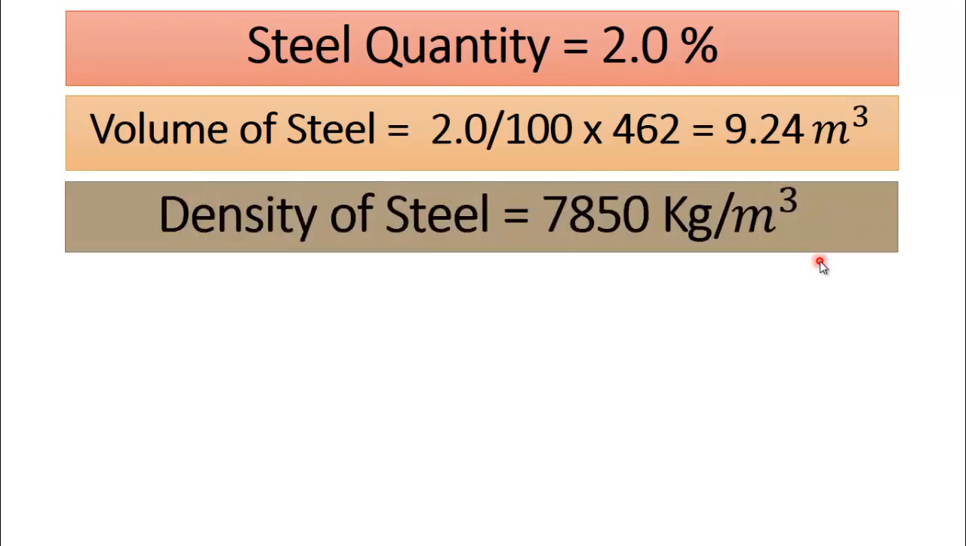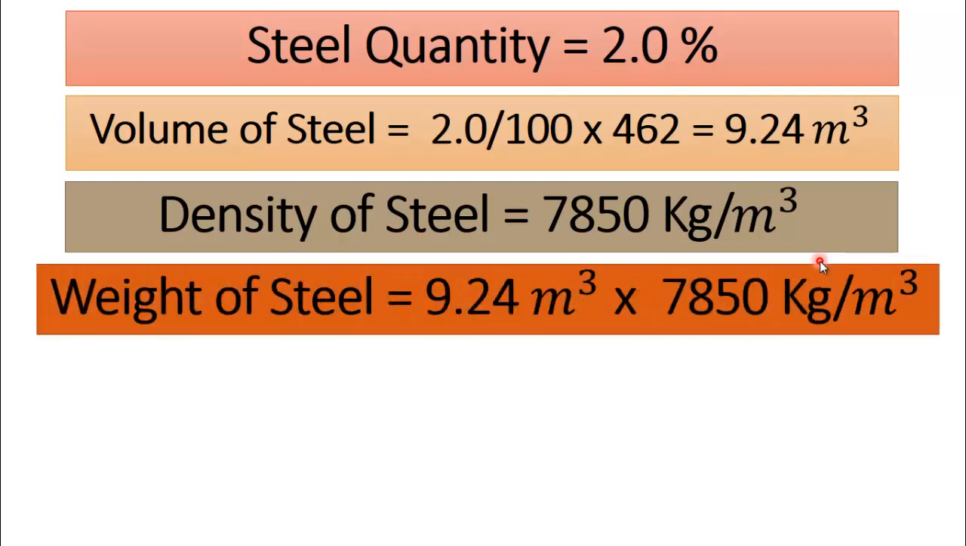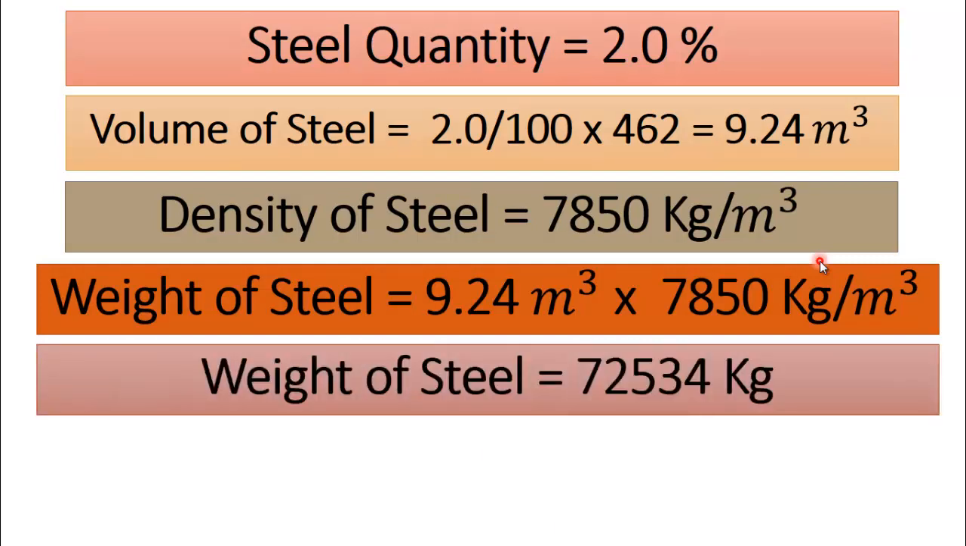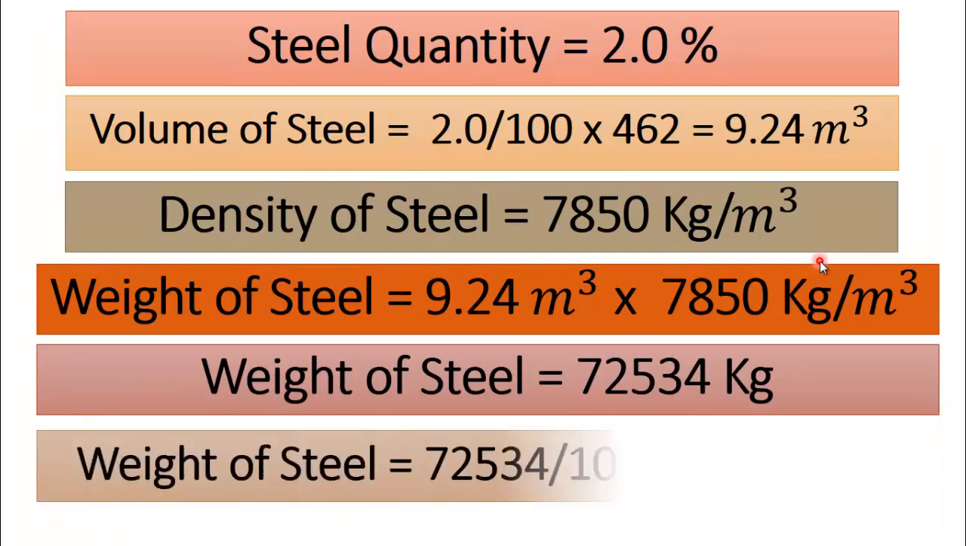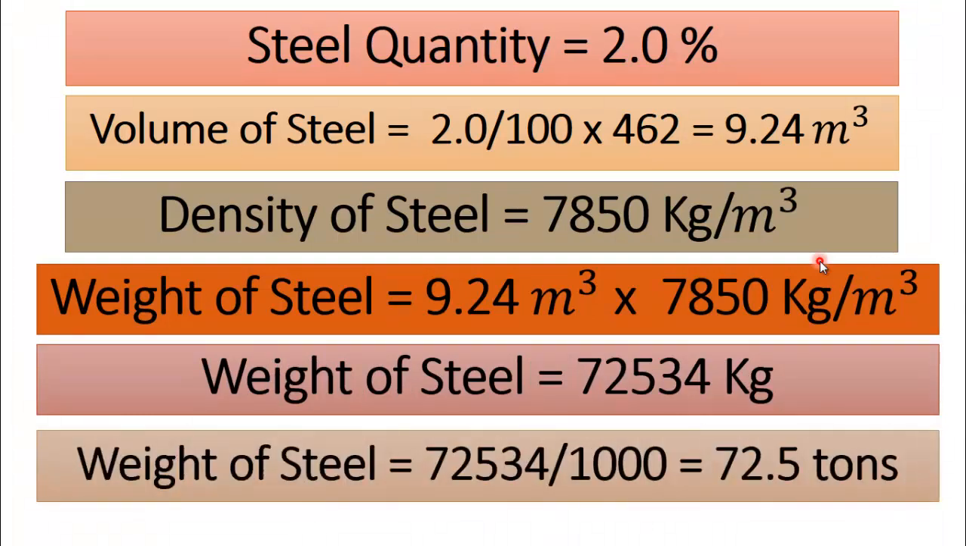Unit weight or density of steel is 7850 kg per meter cube. Now if you want to change volume of steel into weight of steel, just multiply this volume by unit weight. We will get weight of steel is 9.24 cubic meter multiplied by 7850 kg per meter cube. After doing simple calculation we will get weight of steel is equal to 72,534 kilograms, or in tons it is equal to 72.5 tons.